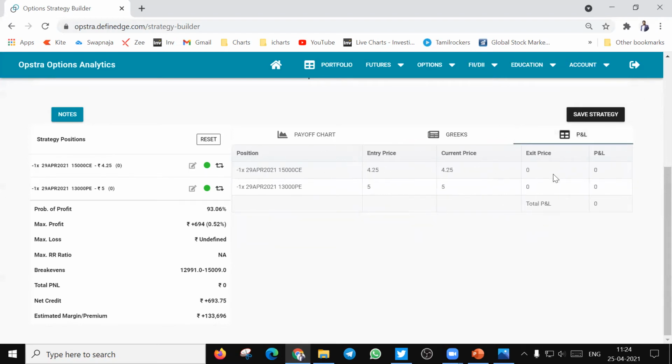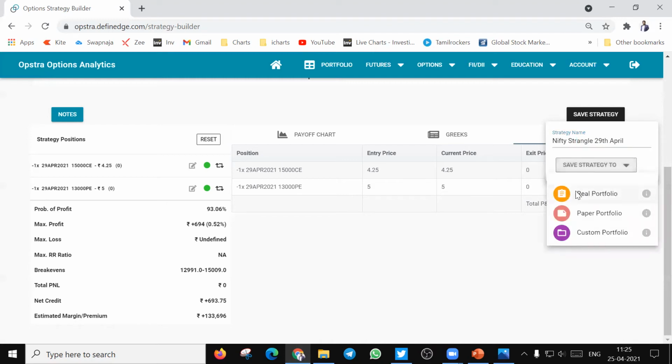And the P&L is given here. Maybe after you execute this strategy on Monday, this will get updated with the exact price at which these strike prices are trading now and what your profit or loss is in these strategies. And you can save this strategy by giving it any name. Opstra allows up to 2 strategies that can be saved on a free account. So I say it is Nifty Strangle 29th April, and save to the real portfolio.